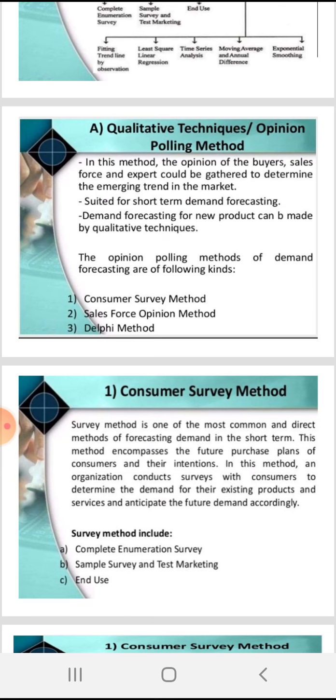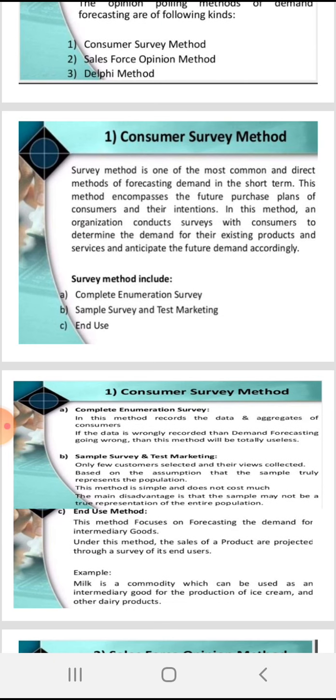Now let us see the opinion polling method. In this method, the opinion of the buyers, sales force and experts could be gathered to determine the emerging trend in the market. Suited for short-term demand forecasting. The demand forecasting for new product can be made by qualitative methods. Opinion polling methods are consumer survey method, Salesforce opinion and Delphi method.